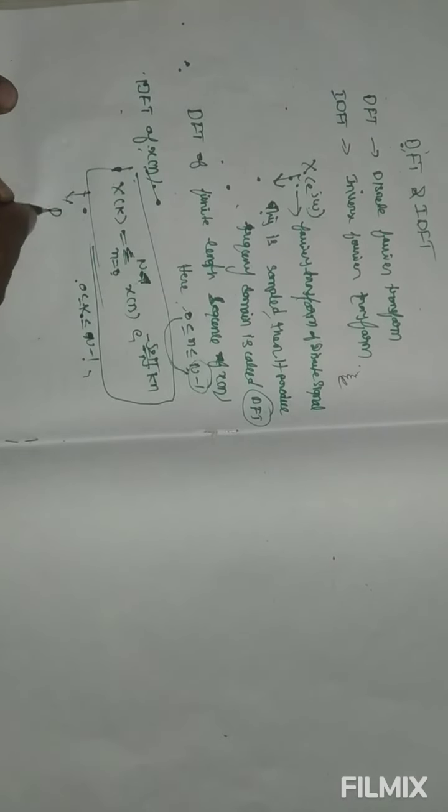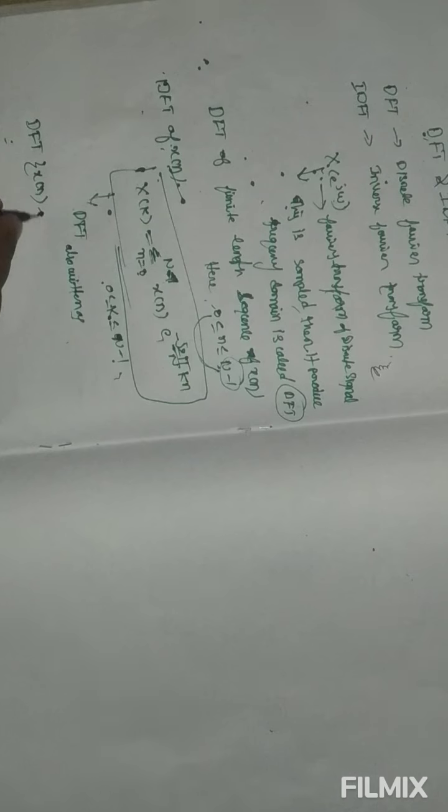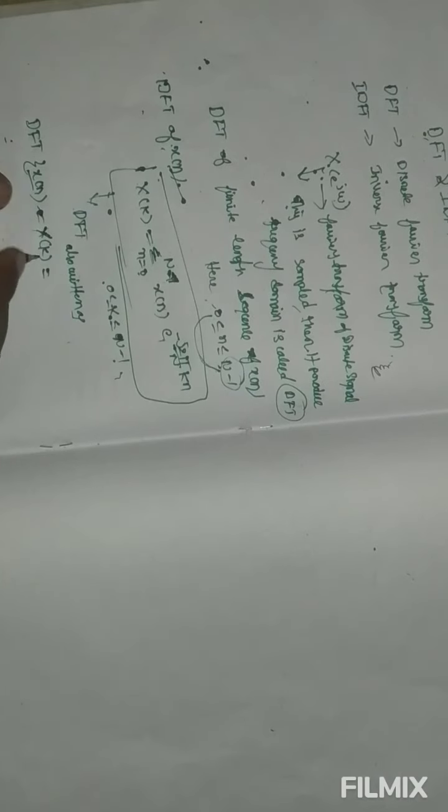This DFT is also written as DFT of x of n equal to capital X of k, where small x of n is the discrete time signal and capital X of k is the discrete Fourier transform.